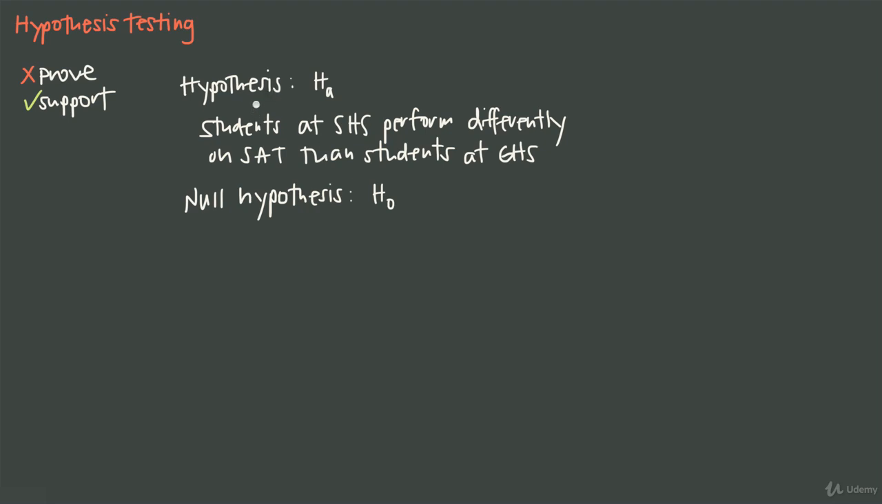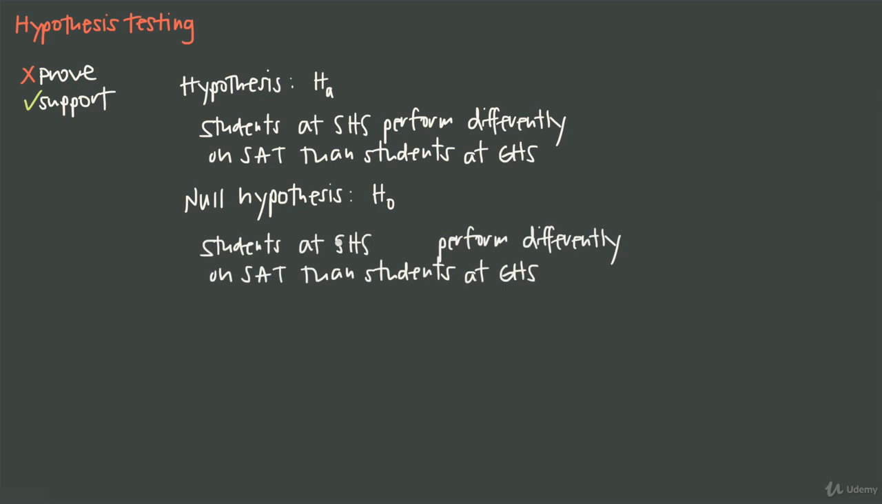So in this case, we said that the hypothesis was students at this high school perform differently on the SAT test than students at this high school. So the opposite of that would just be that they do not perform differently. Students at Springdale High School do not perform any differently on the SAT test than students at Greenville High School. So notice how these are opposite of each other, and that'll always be true for the alternative and null hypotheses.